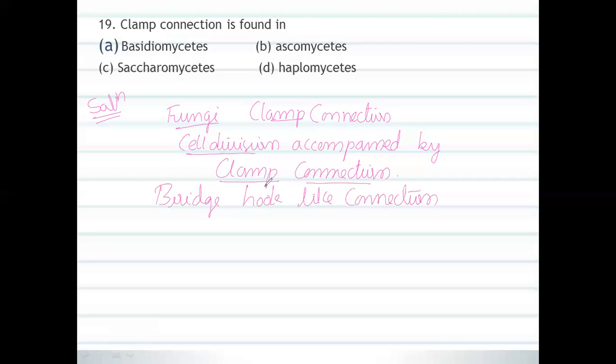The mycelium becomes dikaryotic. So this is basidiomycetes. That happens especially in basidiomycetes, not in ascomycetes, not in saccharomycetes, not in haplomycetes. This is the correct option for this question. Now I would like to move on to another question.